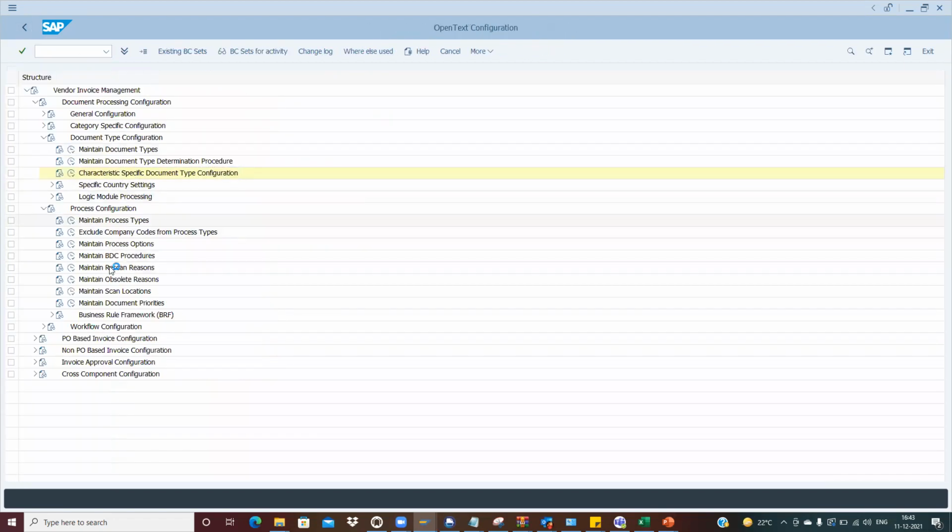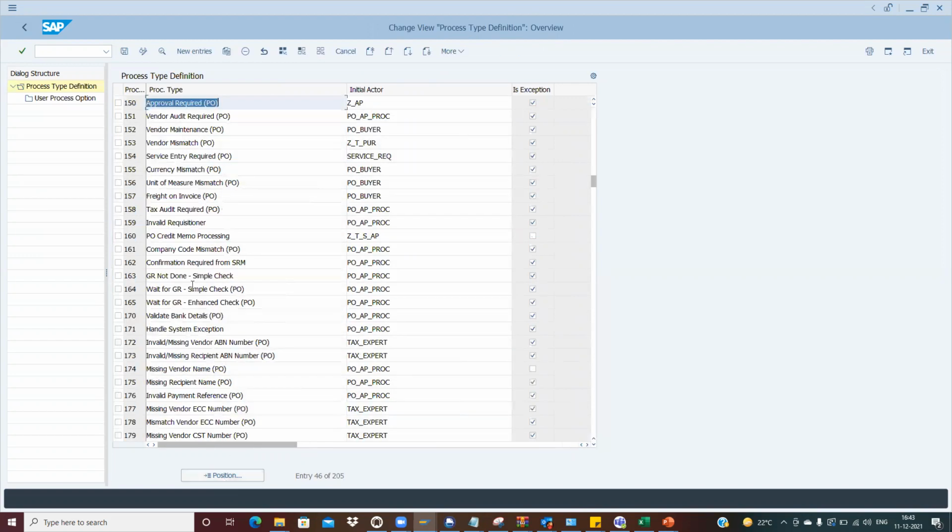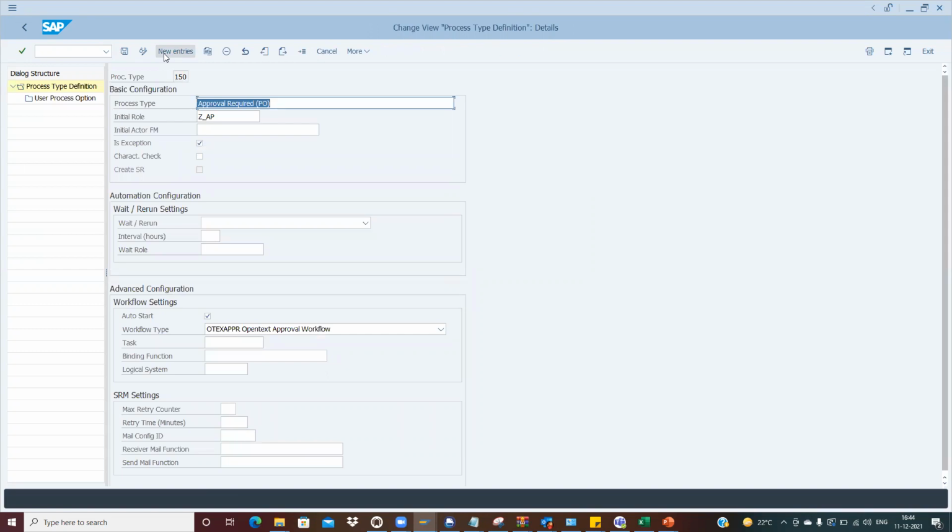Let me go back to the process types. So you understood, right? Now I will show you one more process type, for approval. The settings will remain the same; there are a few things which we additionally use. Till here we are clear on the basic configuration. Now, in the approval required process type, if you observed the previous process type, you haven't seen any workflow settings, the auto start and the workflow.